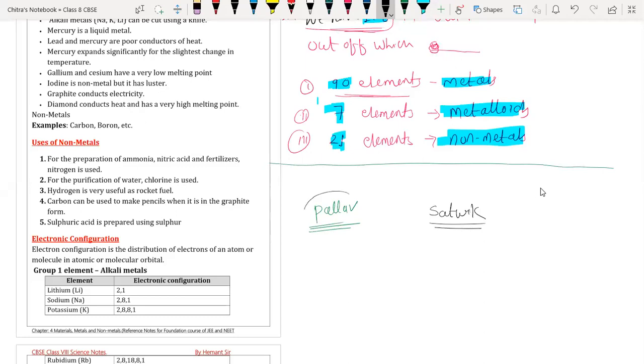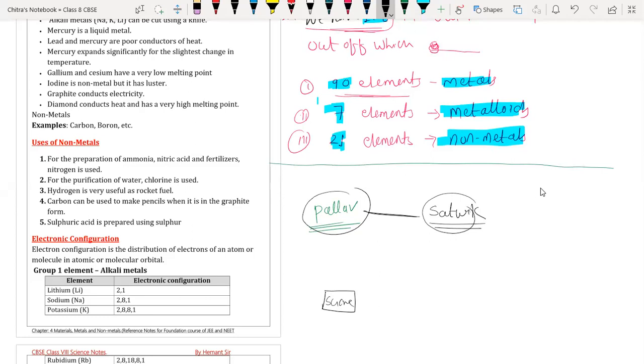So suppose Pallav and Satvik are good friends. And when exams are coming, they need to buy one science book. Pallav and Satvik used to stay away from home, in a hostel.